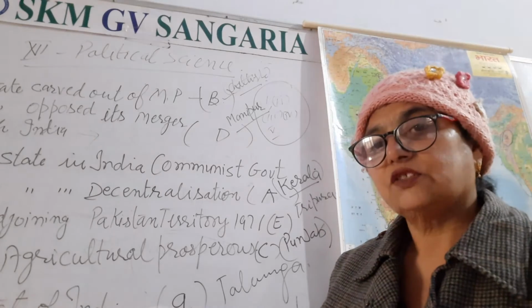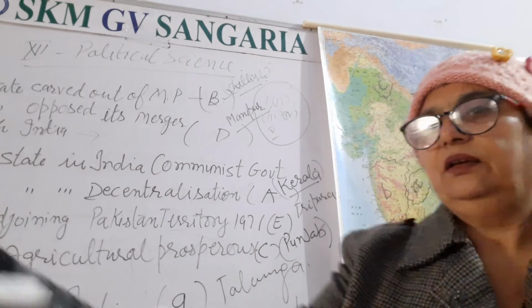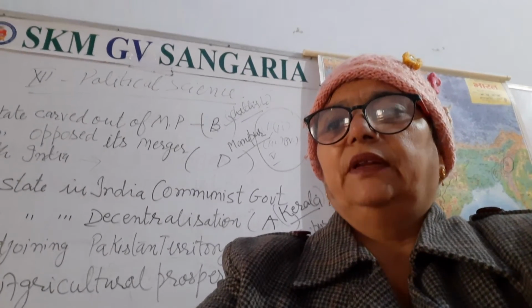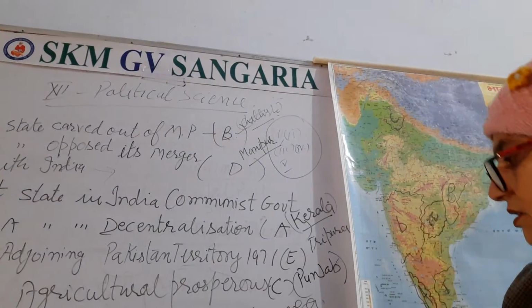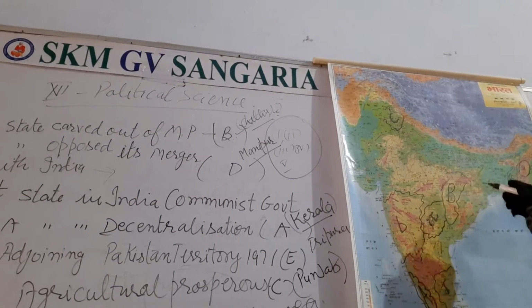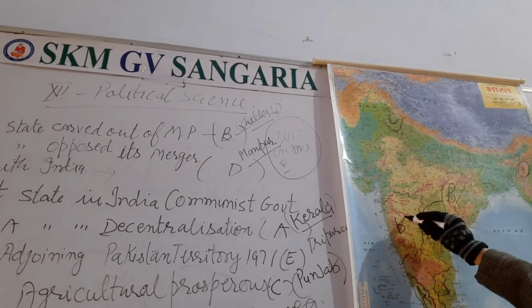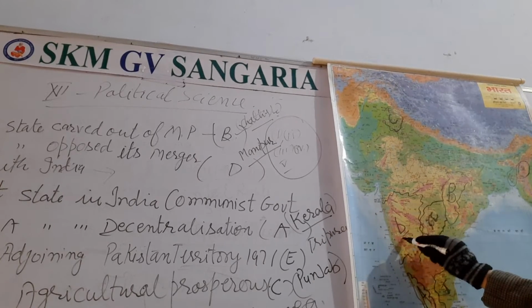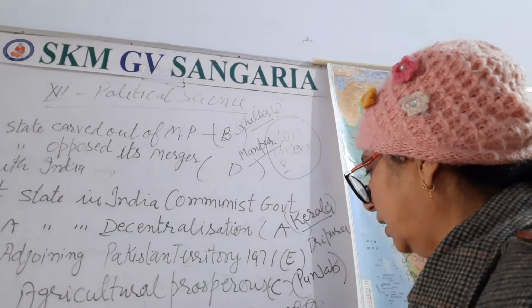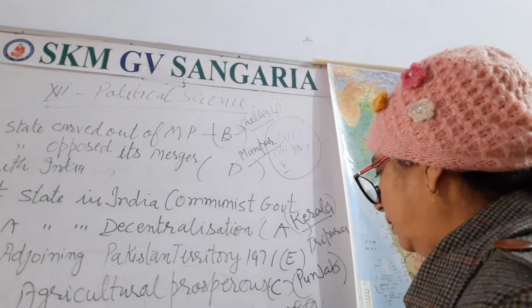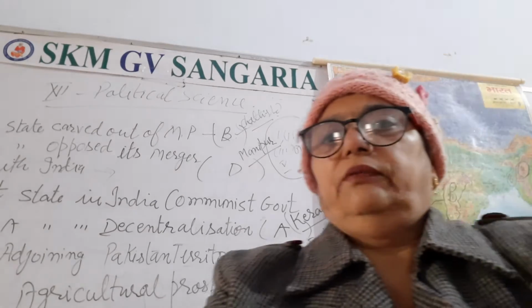The mark is small b, the letter is given there, and you have to see where it is written small b. Small b is written here. So small b we have taken here, right? Small b. It is Maharashtra. We have to give the answer Maharashtra.